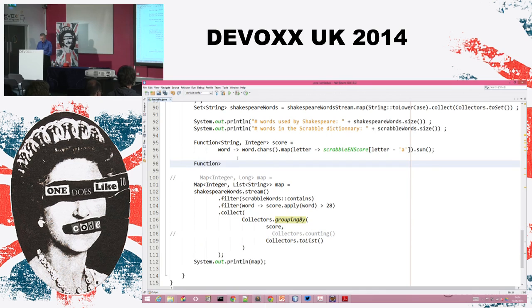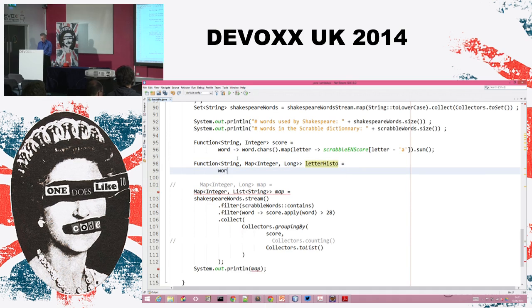First, I need a function that will take a word, and I'm going to build the histogram of the letters of that word. That is a map of integers. Those are the letters, and of long. Those are the numbers of this given letter in that word. And I'm going to call this method letter histo. So I take a word,